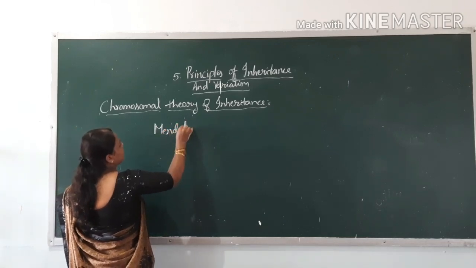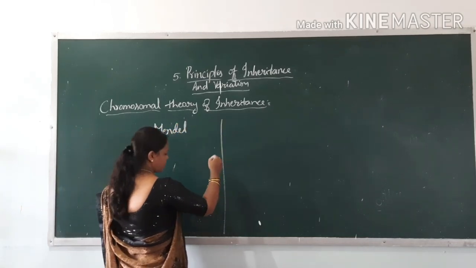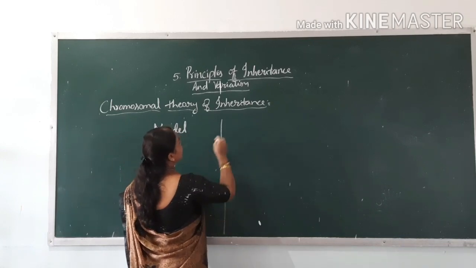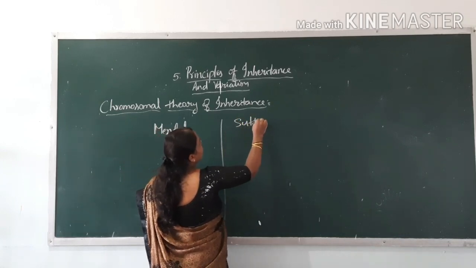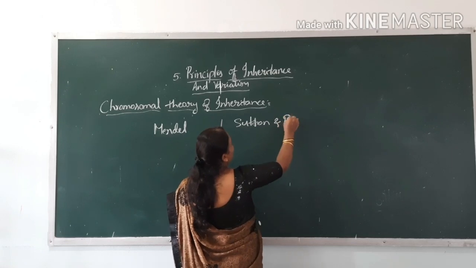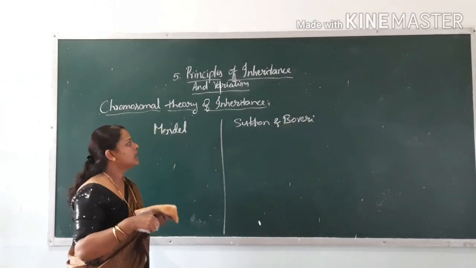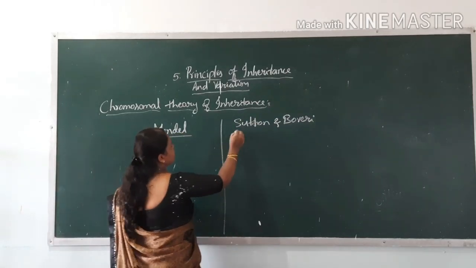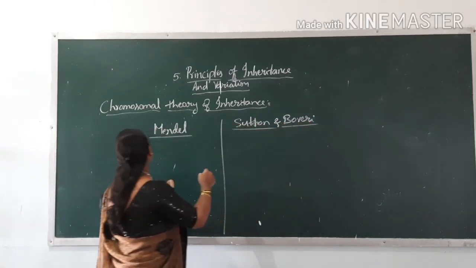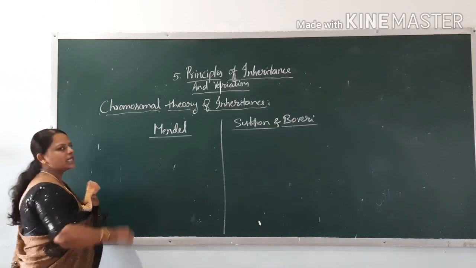Mendel, and here Sutton and Boveri. Okay, so Mendel says, first postulate, what did Mendel say?